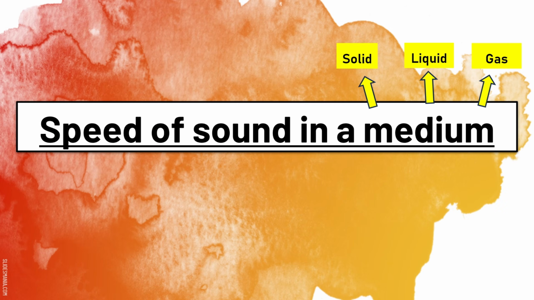Now let's talk about the speed of sound in a medium. Remember what a medium is once again? It's filled with particles. It can be solid particles, liquid particles, or gas particles. Just pay attention that the speed of sound will be different in a different type of medium. So what this simply means is, if the sound is going to move through water, it's going to move at a specific speed. If the sound is going to move through air, it's going to move at a different speed.